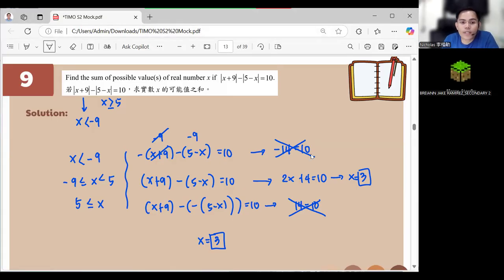Now, earlier, what was our one more answer? I think we have one more answer earlier that we wrote. Negative 7, correct. Now, for negative 7, this one is not taken in here, no? But if you put negative 7 in here, this one here is negative 7, it will become 2 minus, this one here will become 12, right? But is that correct? It will become negative 10. So negative 7 is not included, okay?